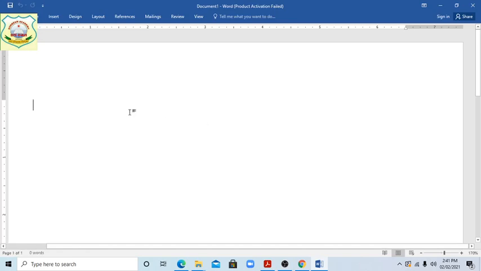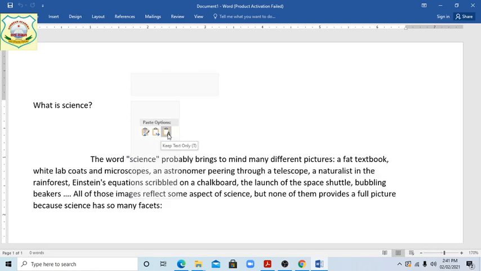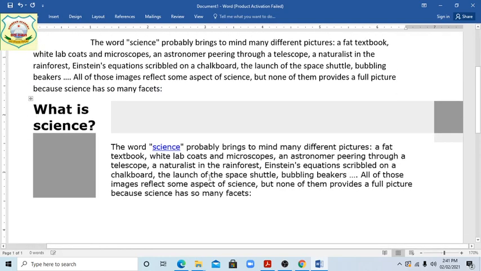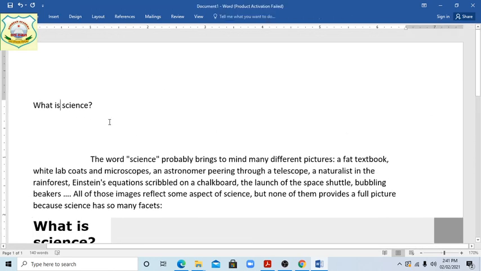Now, students, with the mouse you have to use the paste option, or with the shortcut keys Ctrl plus V. We have done it, and we are doing Ctrl plus V now. Okay, students, this is Ctrl plus V. Same here. So this is text.